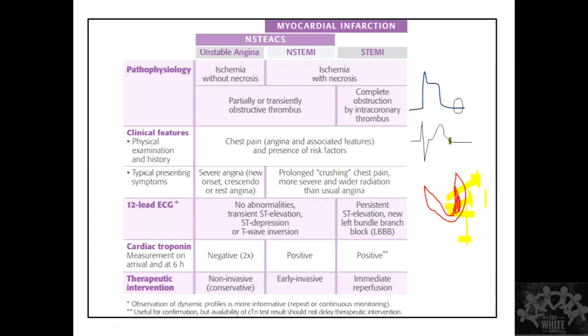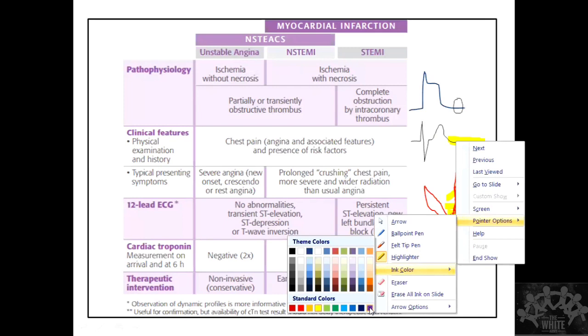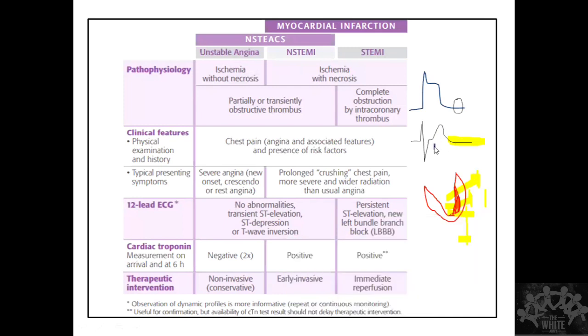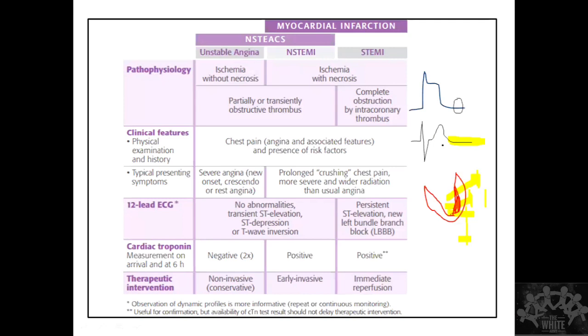So this baseline is going to be my TP segment. This is happening during diastole. So during diastole, this is what is there. This is my baseline. Next, listen carefully. If you don't get it, it's okay. I'll try to explain it as simply as possible. So this is going to be elevated, correct? This is what is going to happen towards the lead, and it's going to be elevated. So the new baseline is going to be this.